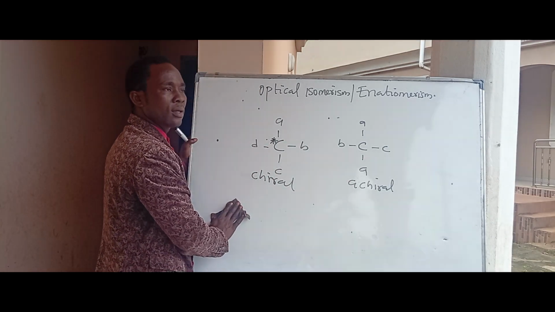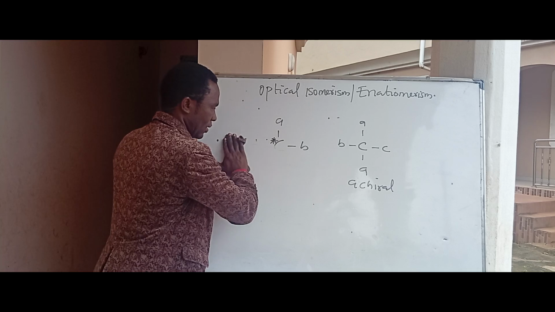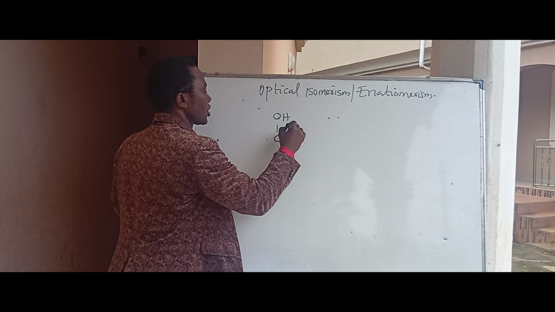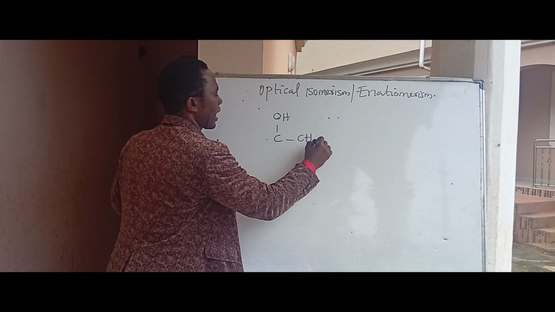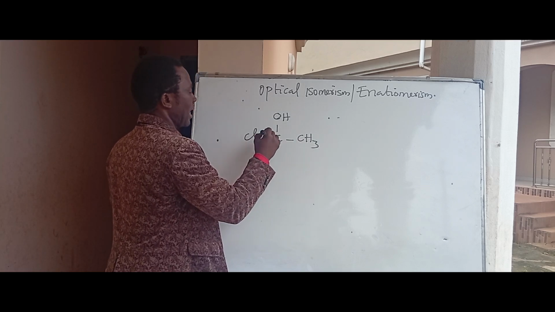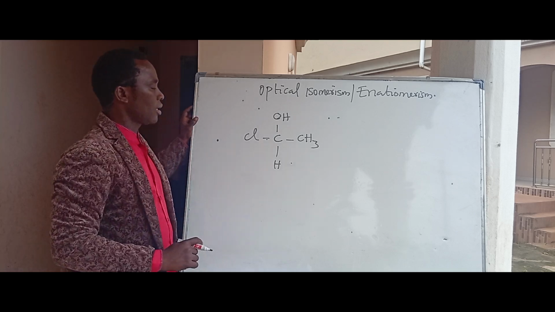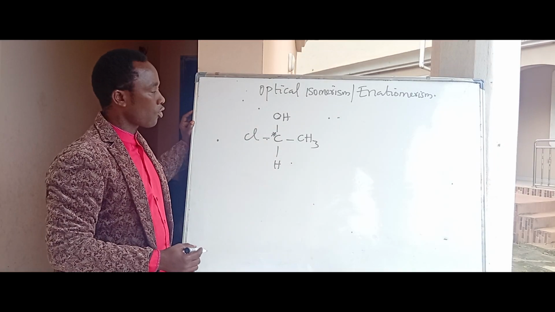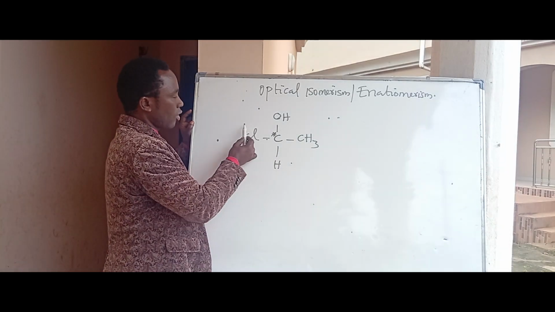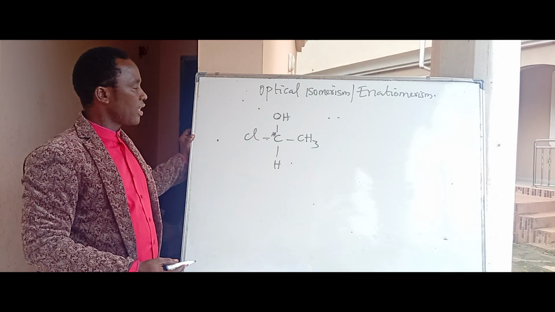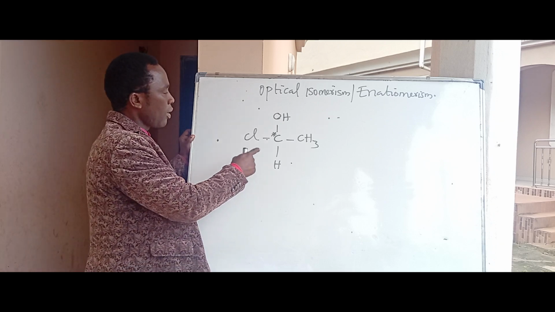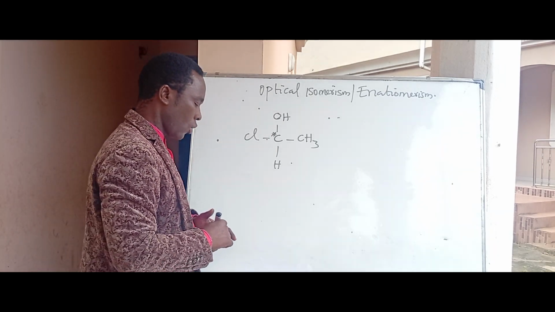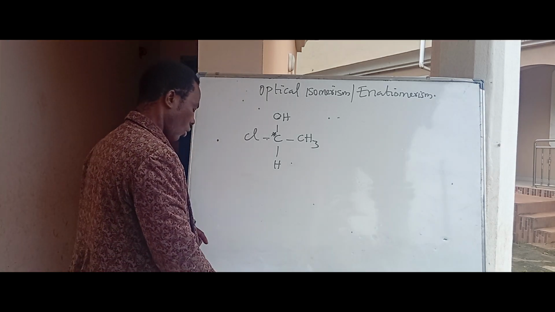Now, let me take an example using an organic compound. So when I have a carbon and I have OH attached, here I have CH3 attached, here I have Cl attached, and here I have hydrogen attached. You can see that this carbon atom is a chiral carbon atom. Why? Because of the groups that are attached, none of them are the same. So this carbon becomes a chiral carbon. So this compound is an optically active compound.